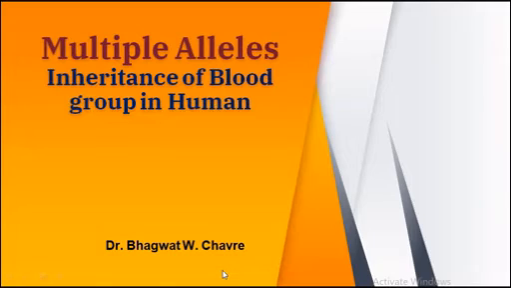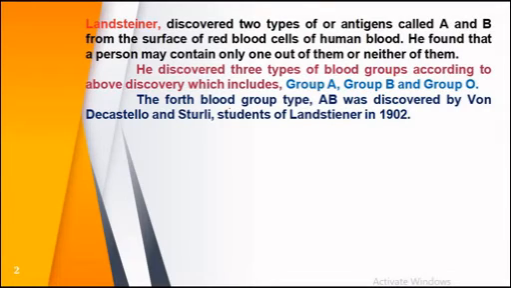In the previous lecture we discussed the concept and definition of multiple alleles. Now we will proceed to the next part, that is examples of multiple allelism, and in this particular video we are going to discuss inheritance of blood group in human. This is the inheritance which is given by multiple allelism or multiple alleles. So let us start with multiple alleles in the inheritance of blood groups in human beings.